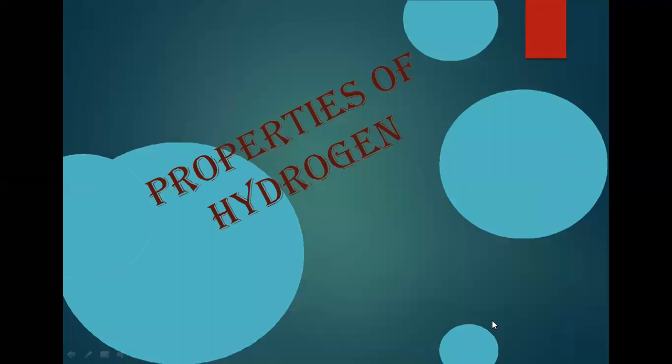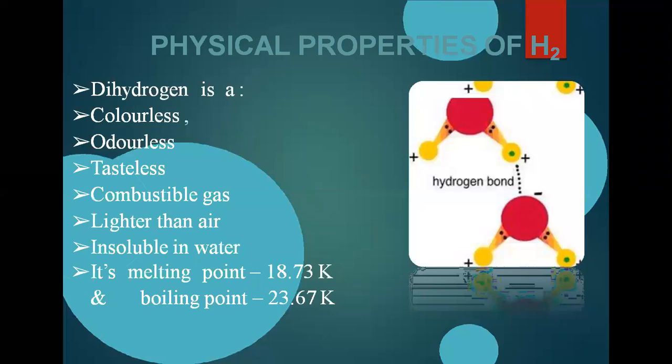Right, now we'll go for the properties of H2. H2 shows different properties from the other elements in the group or in the periodic table. Physical properties are those which we can see, which we can feel by touching it.